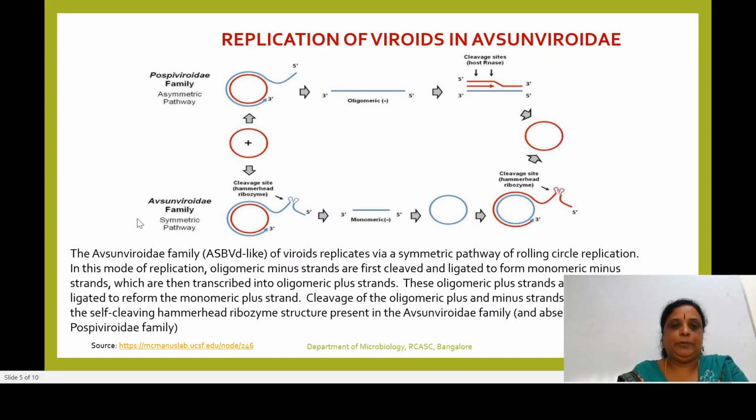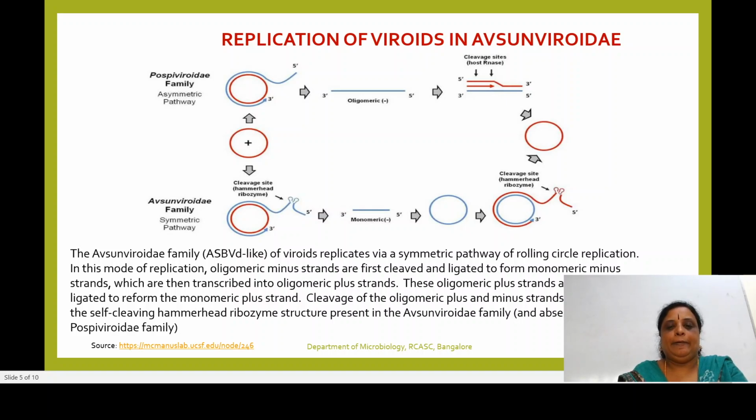This you have to remember. Here also, once the positively stranded circular RNA molecules enter inside the host cell, they also undergo transcription and replication by the rolling circle mechanism.